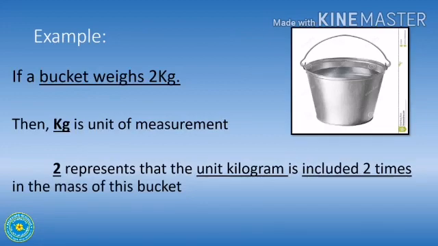For example, if a bucket weighs 2 kg, children look here. Here the weight is a physical quantity which has been measured. So, what is the weight of this bucket? 2 kg. Kg is the unit of measurement and 2 represents that the unit kilogram is included 2 times in the mass of this bucket. So 2 is our magnitude here. Got it? Kg is unit and 2 is magnitude.